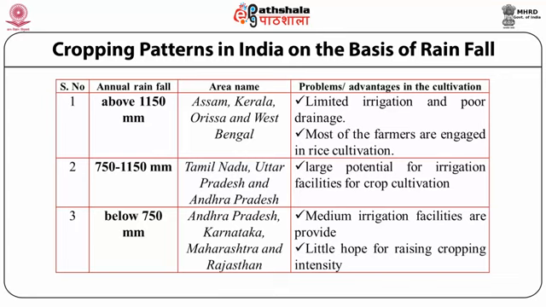Rainfall below 750 millimeters is noticed in the areas of Rajasthan, Karnataka, Maharashtra, and Andhra Pradesh. Here, there is little hope for raising the crop intensity, and due to the medium range of rainfall, the facilities are very restricted for the cropping system.